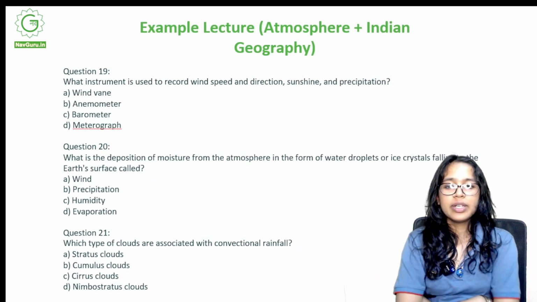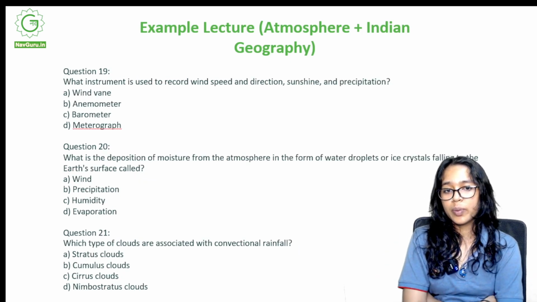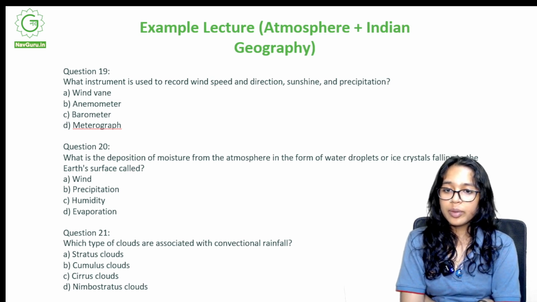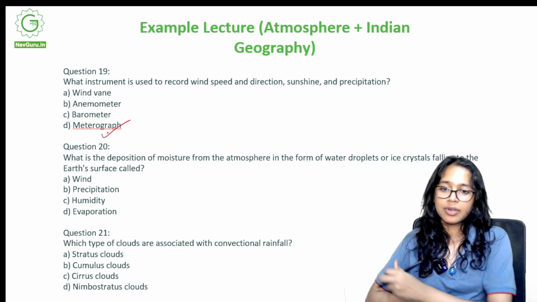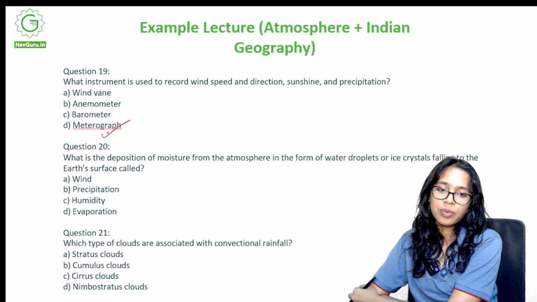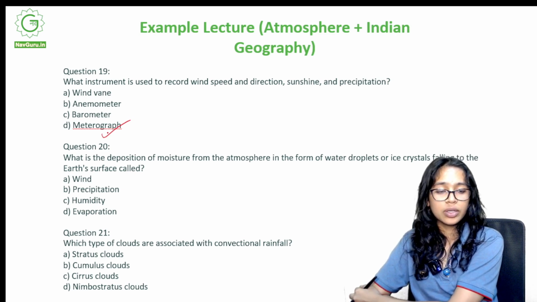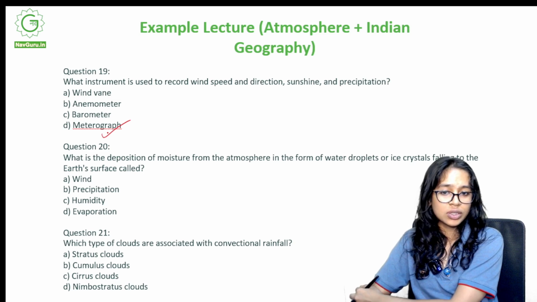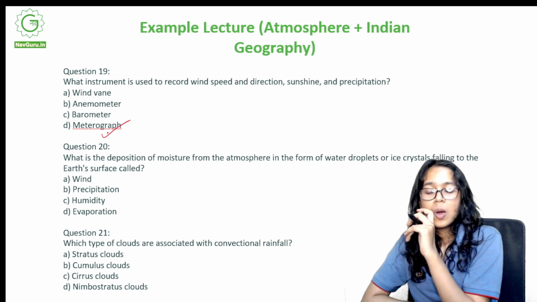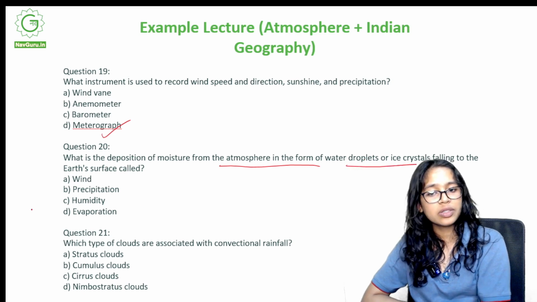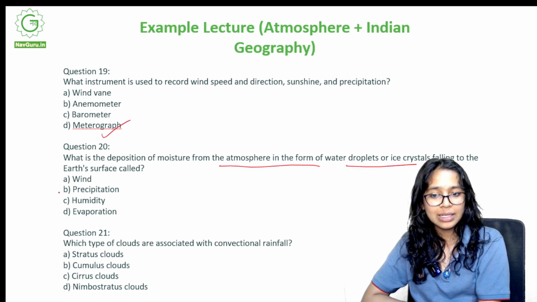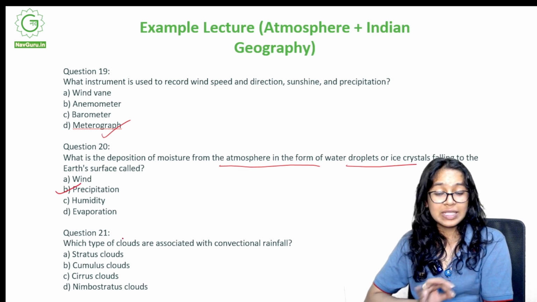Next. Question number 19. What instrument is used to record wind speed and direction, sunshine and precipitation? A. Wind vane, B. Anemometer, C. Barometer or D. Meteorograph. The answer is meteorograph. What is the deposition of moisture from the atmosphere in the form of water droplets or ice crystals falling to the Earth's surface called? It is known as B. Precipitation.